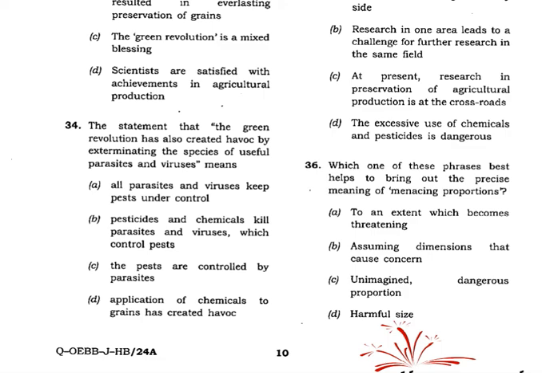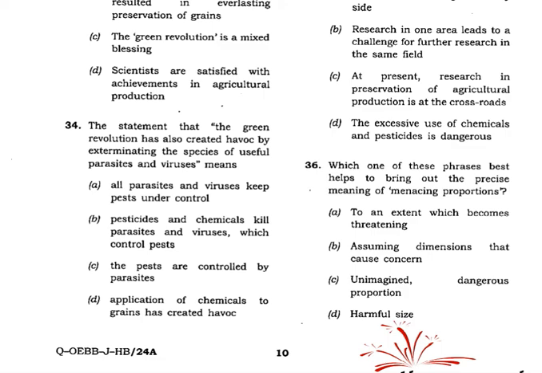Which one of these phrases best helps to bring out the precise meaning of menacing proportions? So menace, danger. So menacing proportions. So here, let's see the options. To an extent which becomes threatening, assuming dimensions that cause concern, unimagined, dangerous proportion, harmful size.